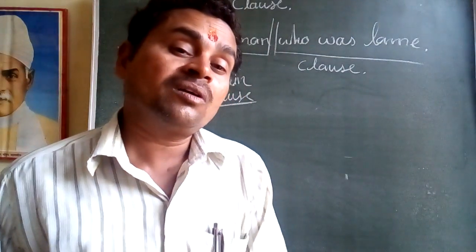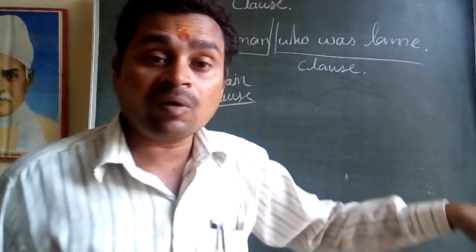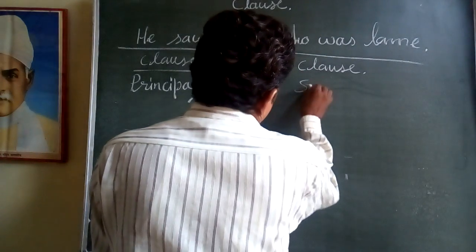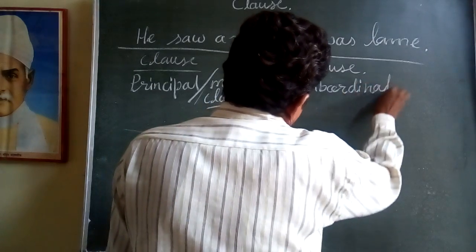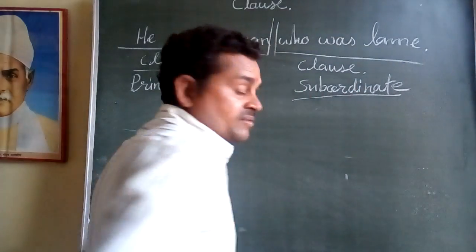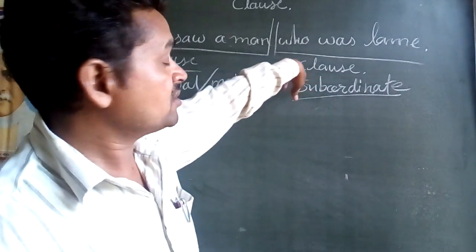That is called a subordinate clause. So this is called subordinate.